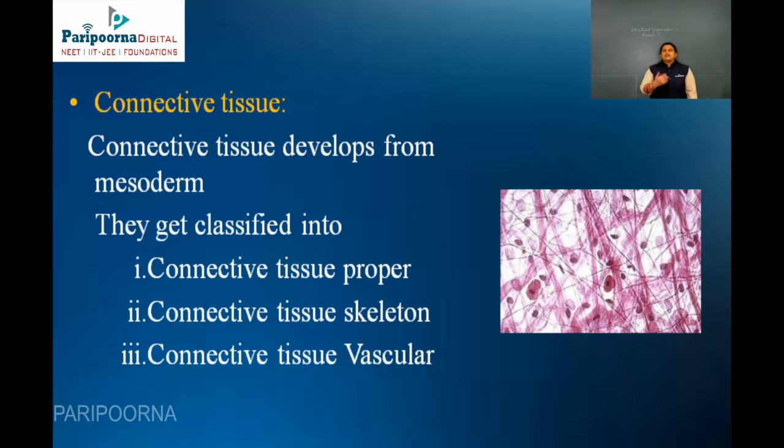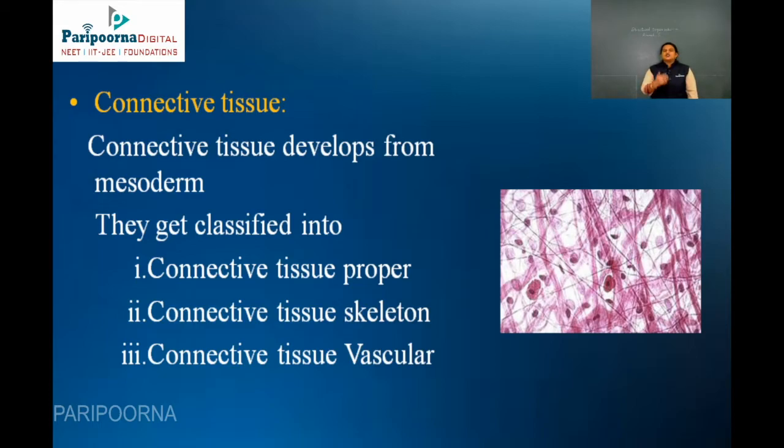The tendons are the structures which connect the muscle layer to the bone. That is the function of the tendon, which is one of the connective tissue skeleton. And the final one is your ligament tissue, which connects bone to bone. So somehow they connect in between the internal organs through various modes of connection. So this is said to be one of the connective tissues. Next is your connective tissue vascular.